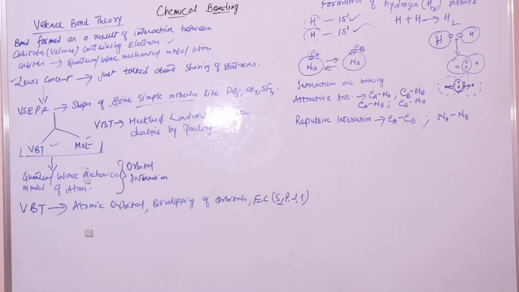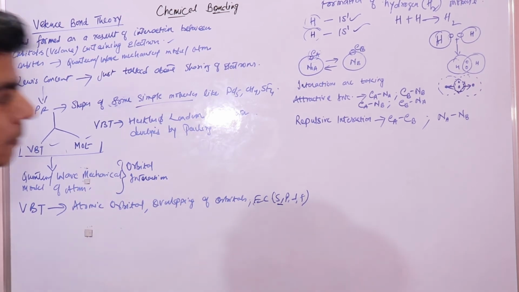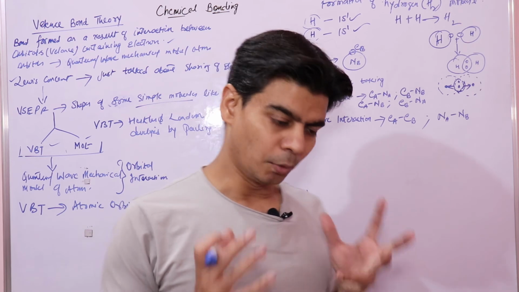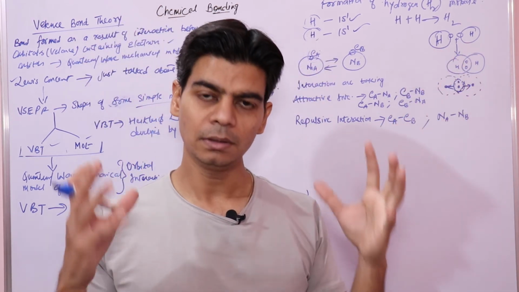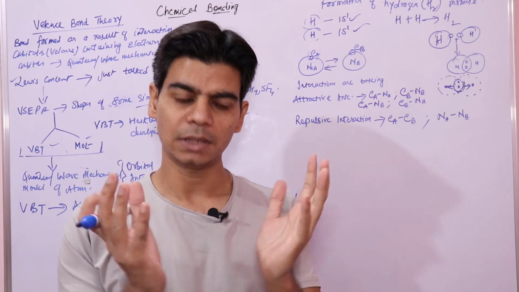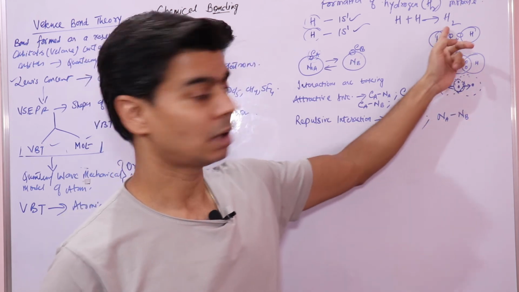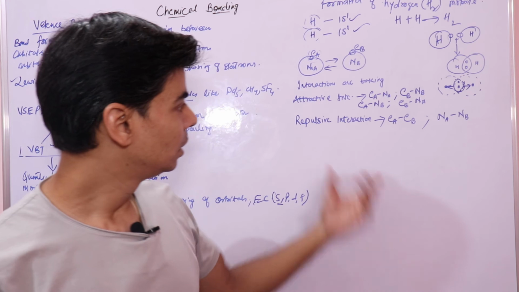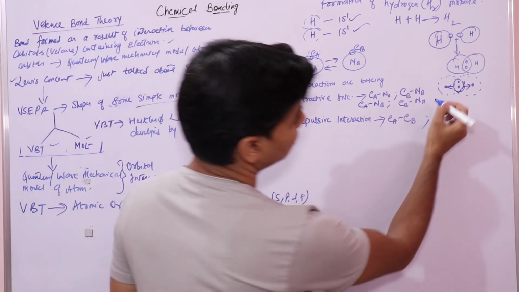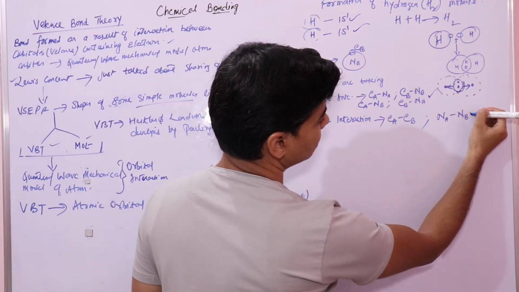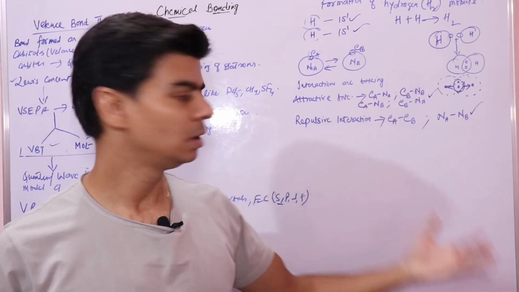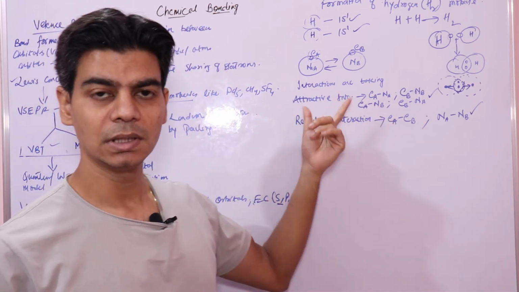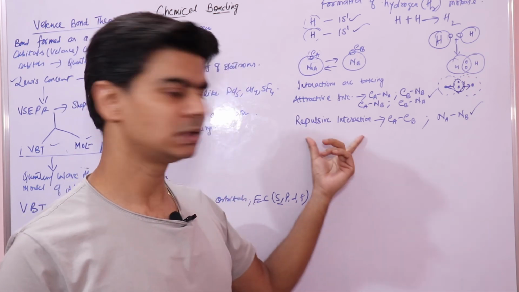Now let's talk about bond formation. A bond will form since these two hydrogen atoms are getting attracted when a hydrogen molecule is getting formed. So here these are attractive interactions and these are repulsive interactions. In order for a bond to get formed, attractive interactions should be more than repulsive interactions.